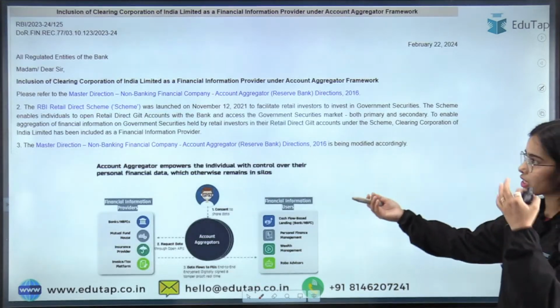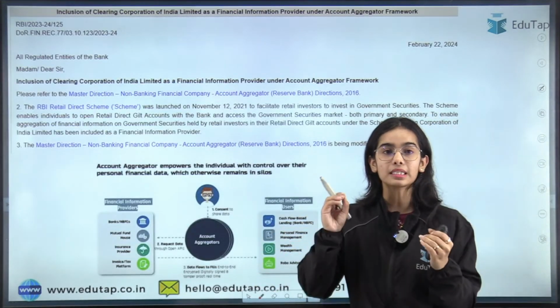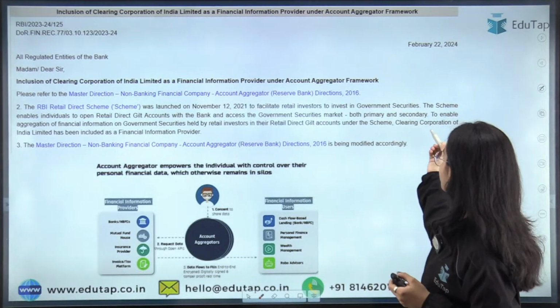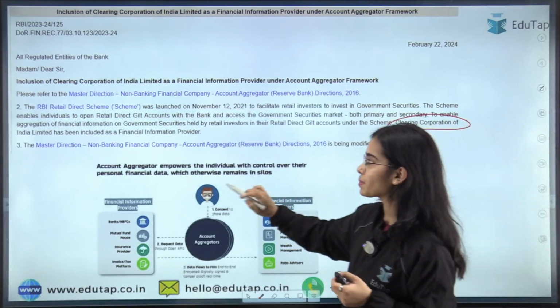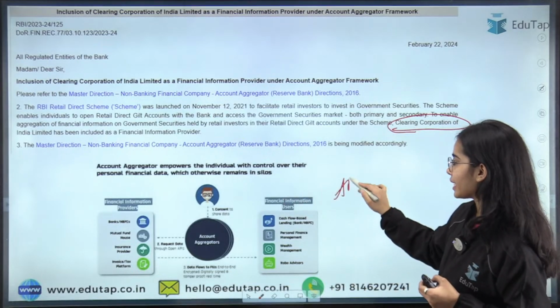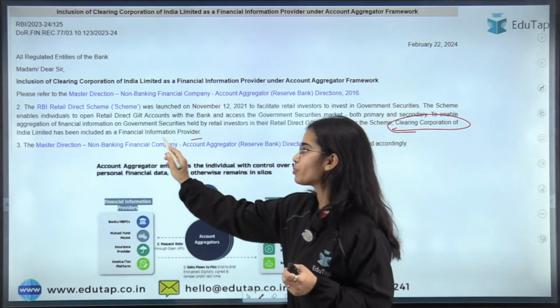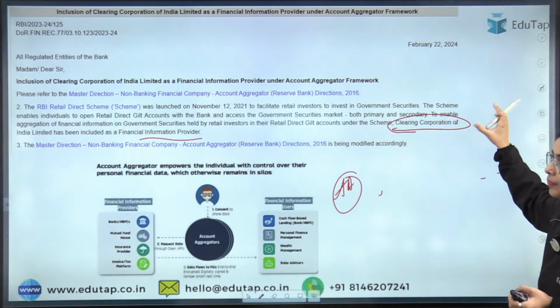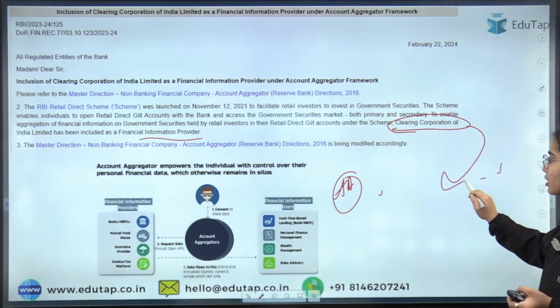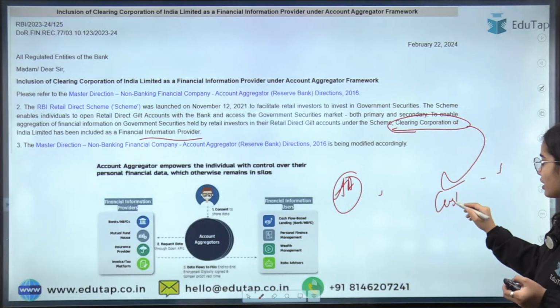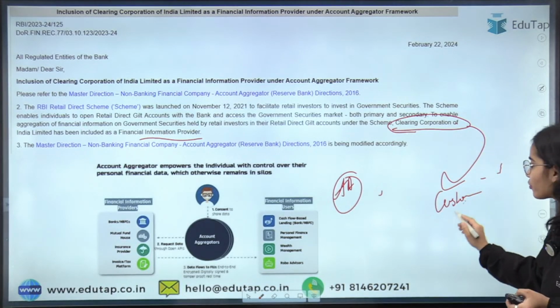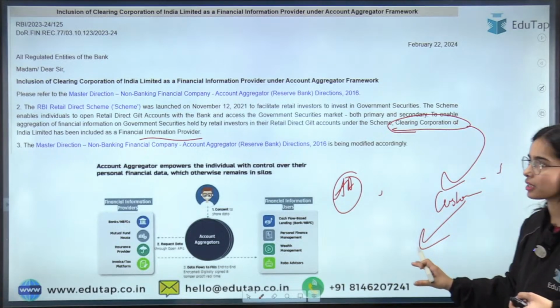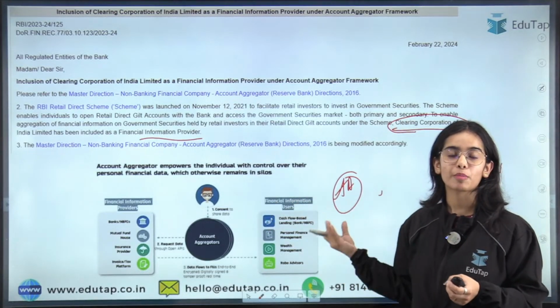So this was the question here, because what has happened is that the Clearing Corporation of India has become the financial information provider in the account aggregator, so that the Clearing Corporation of India can provide the information if the customers demand. It can provide the information regarding the customer to the financial information users.